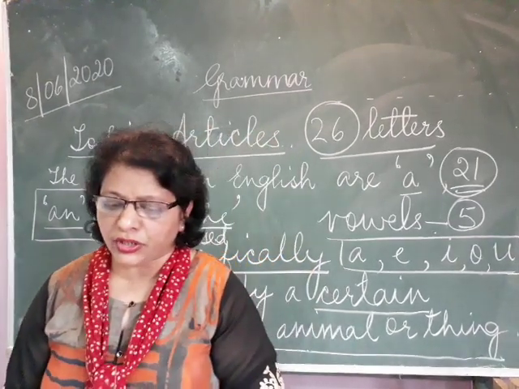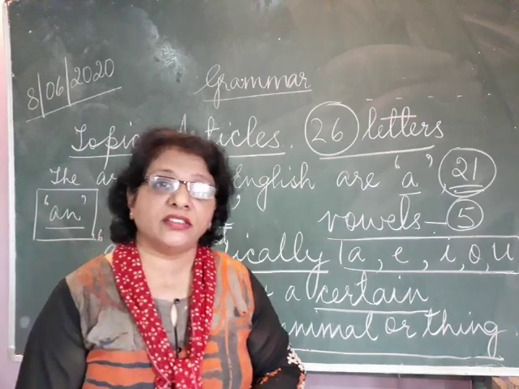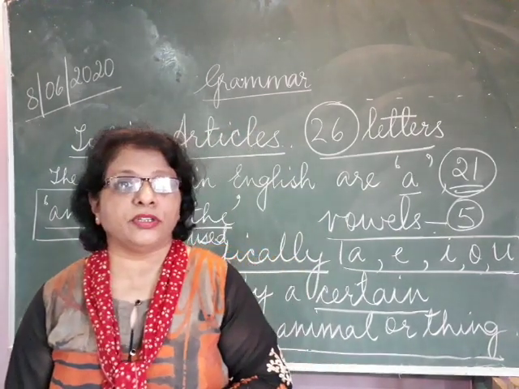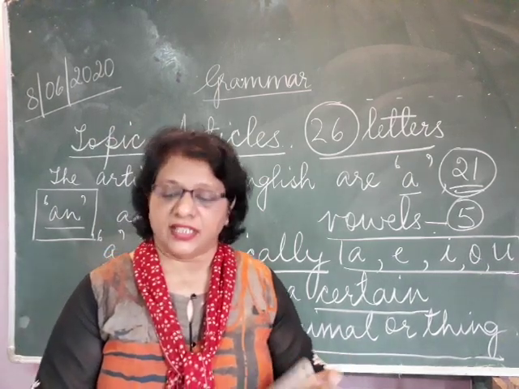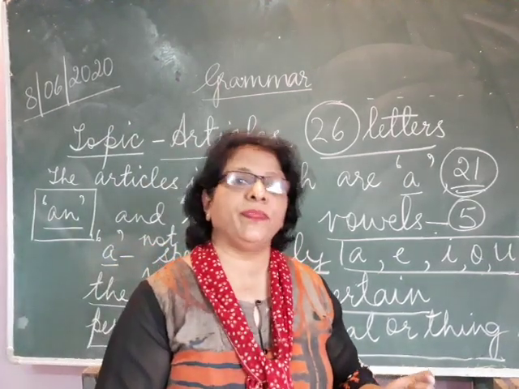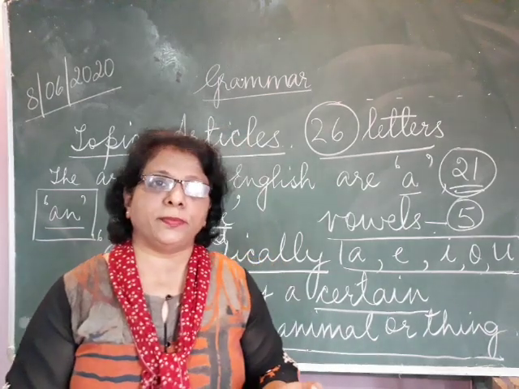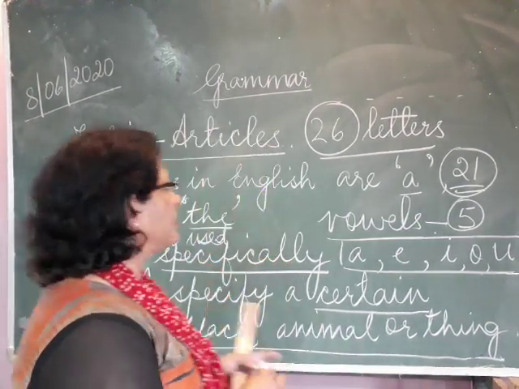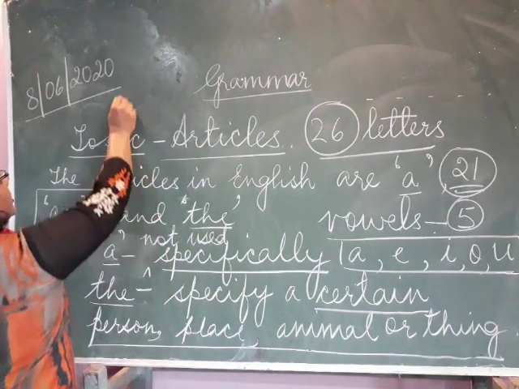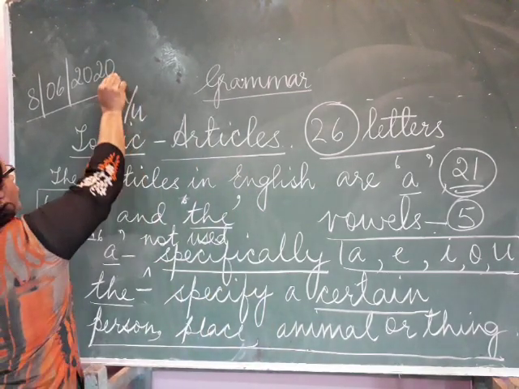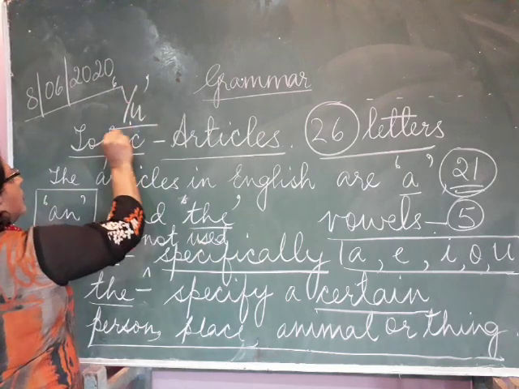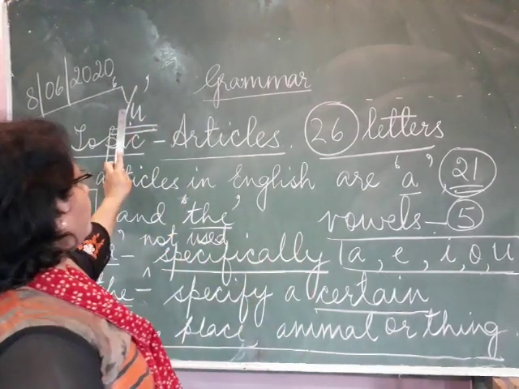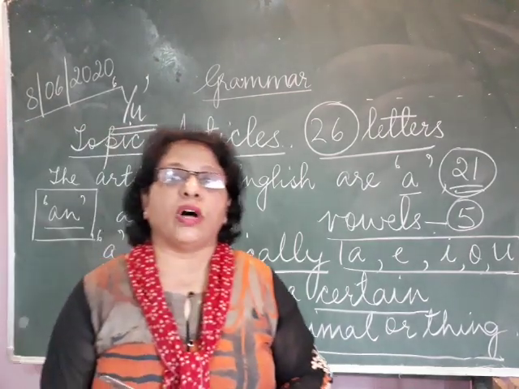A unicorn, or the country Uganda in Africa, the continent Europe. In all these three words, unicorn, Uganda and Europe, the sound is that of a consonant, Y-U. The sound heard when we pronounce these words is that of a consonant, Y-U.